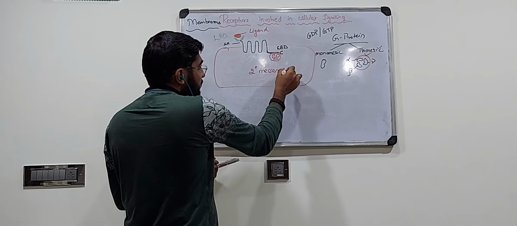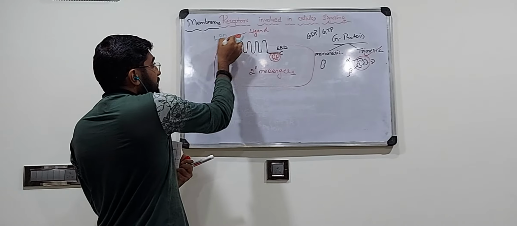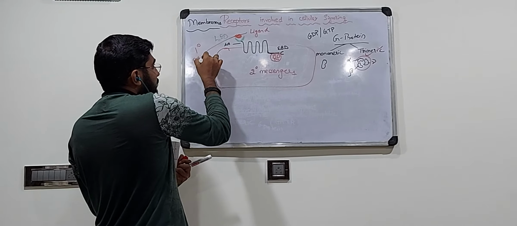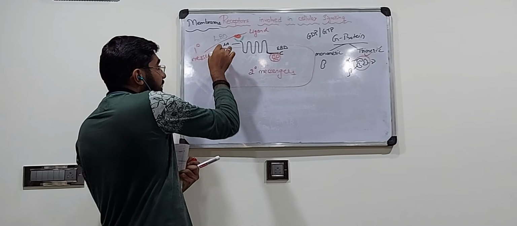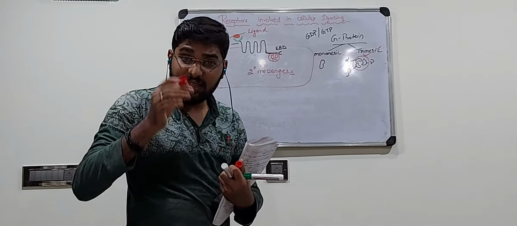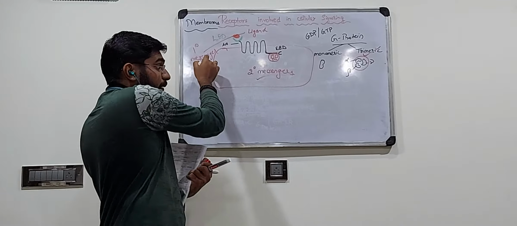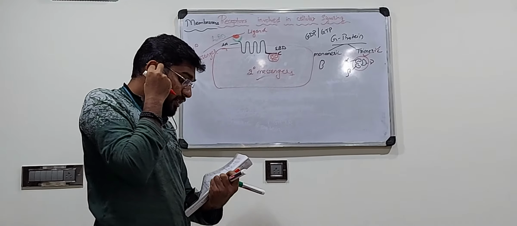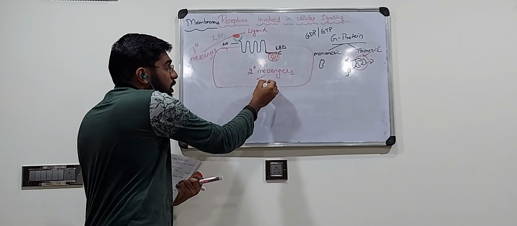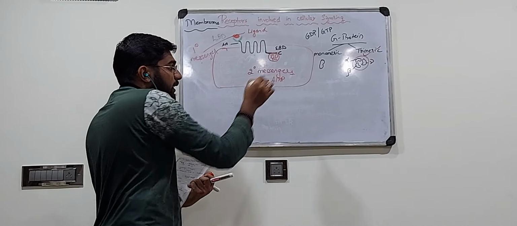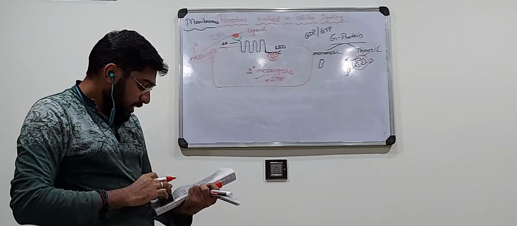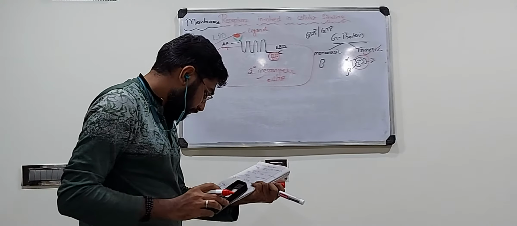Why are they called secondary messengers? The primary messenger is the ligand. Only once the first message comes, the second message gets activated. So they are called the primary messengers, and these are called the secondary messengers. It might be calcium or it can be cAMP. So these are all considered as the secondary messengers.